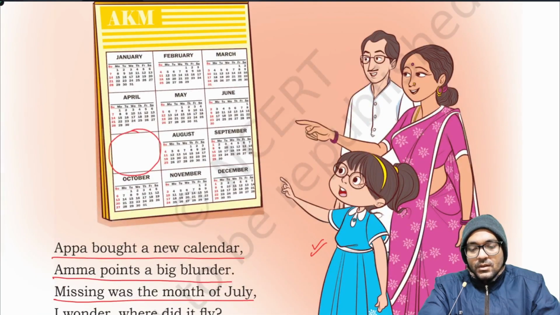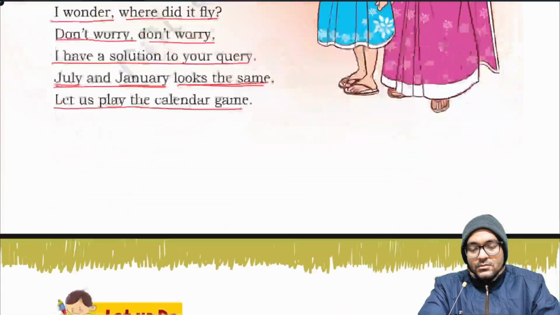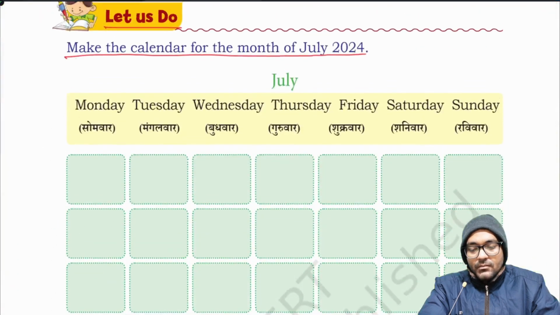You can see the last date of June is 30 and it is on Sunday. So July will start from Monday.